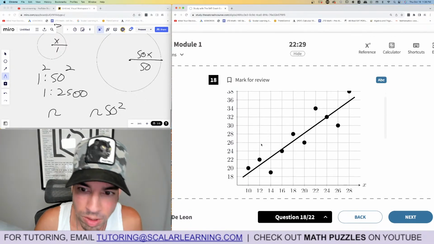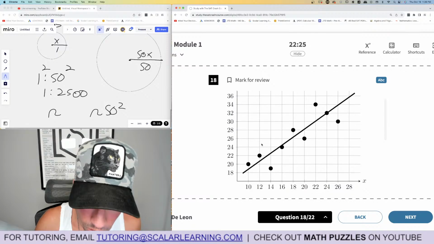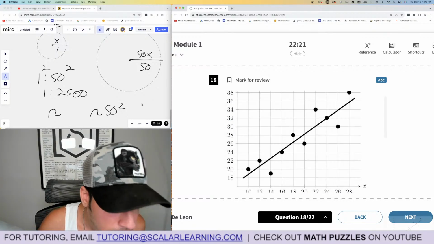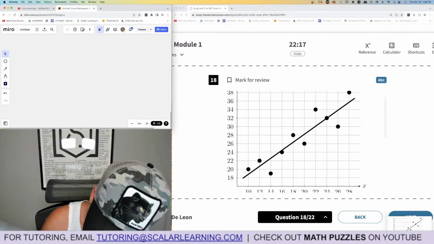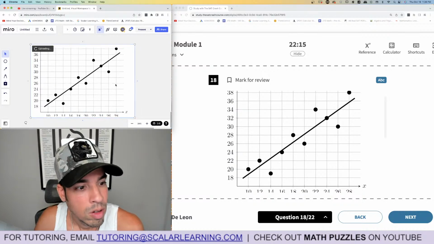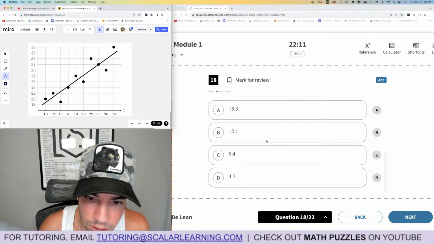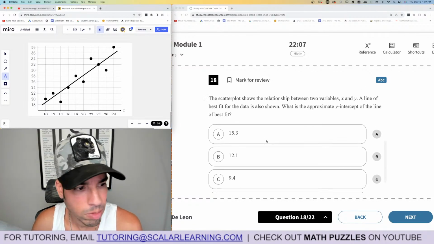Okay. Let me take a screenshot of this graph. Let's see if I can get it all in there. All right, here we go. We got that, and let's see. Describe the line of best fit. What is the approximate y-intercept of the line of best fit?